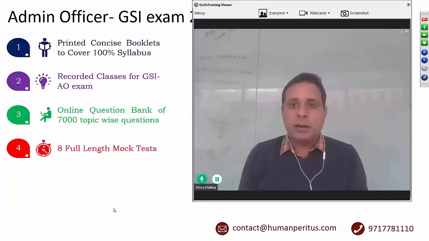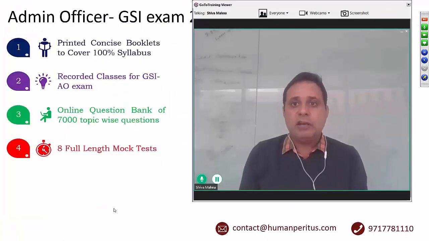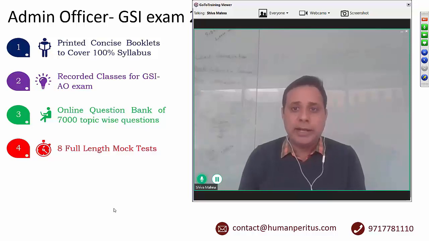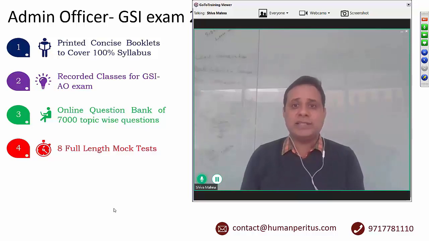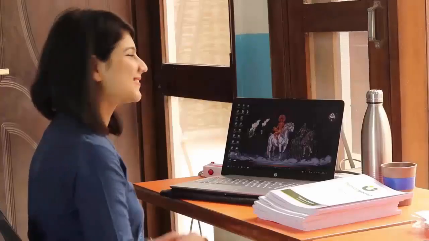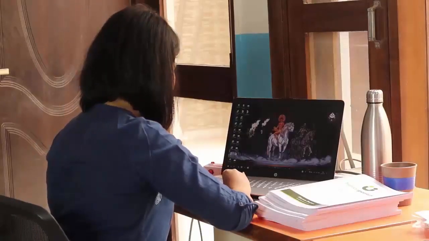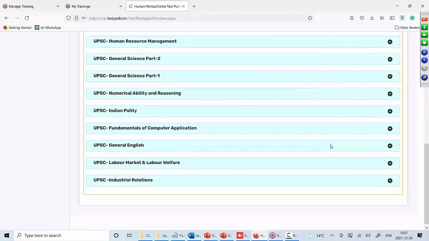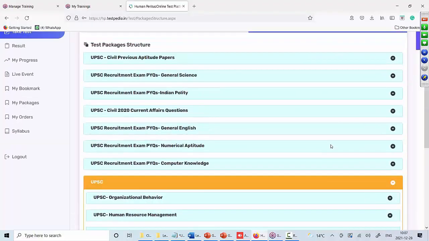Component number 3: Next, we'll give you access to an online question bank of more than 7,000 questions. Let me show you how it looks. Once you log in with username and password, this is how it looks. There are 3 important points about this online question bank.